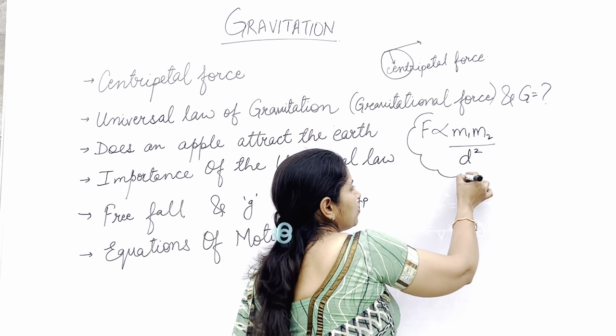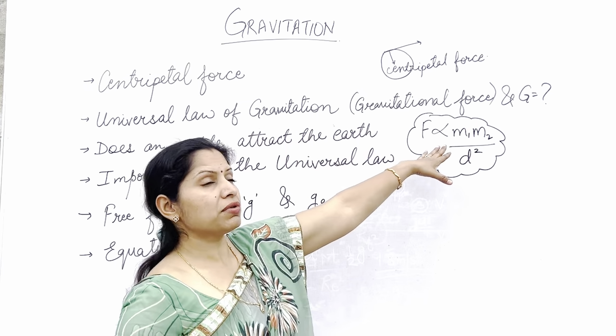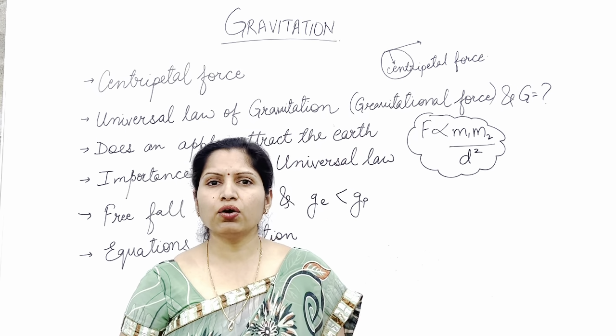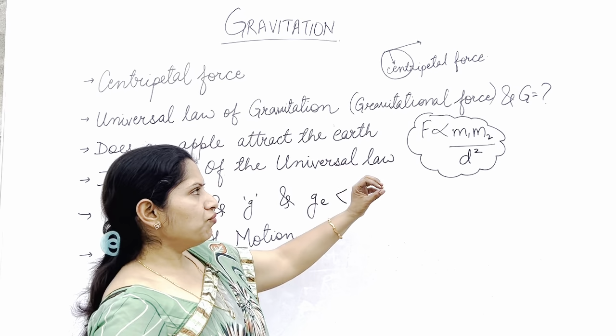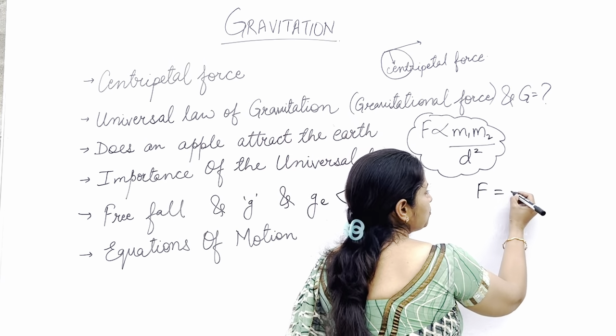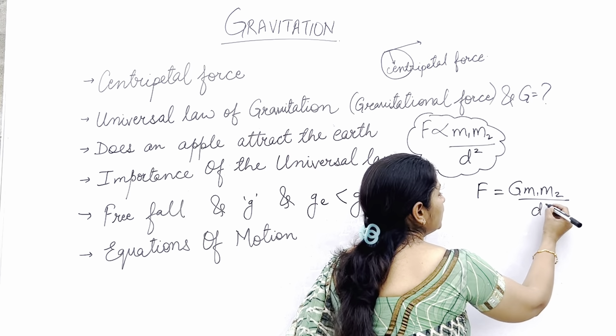If we remove the proportionality sign, then we get F is equal to capital G m1 m2 upon d squared.